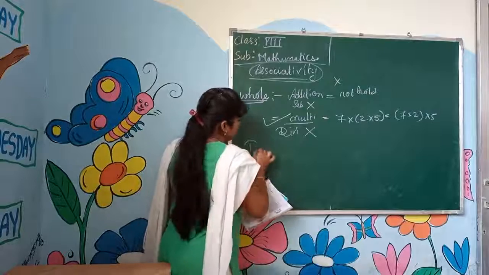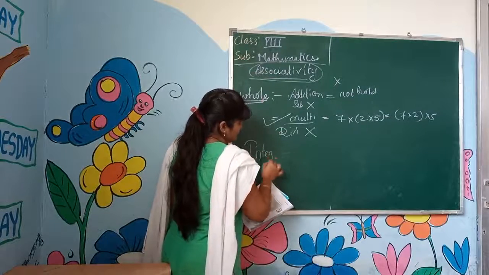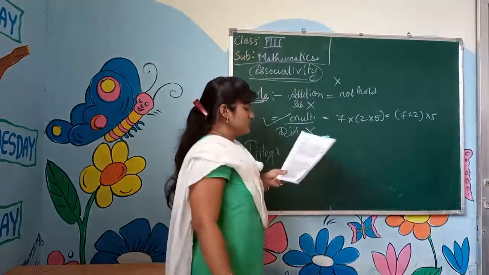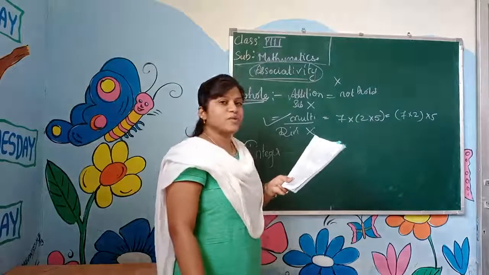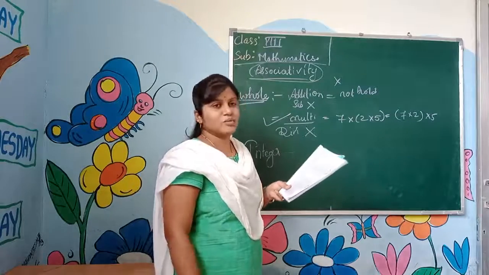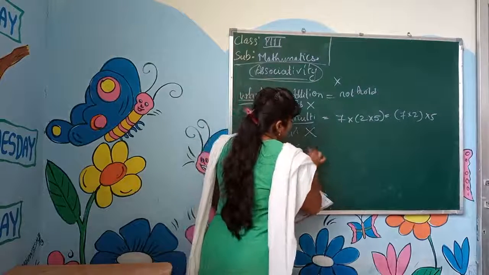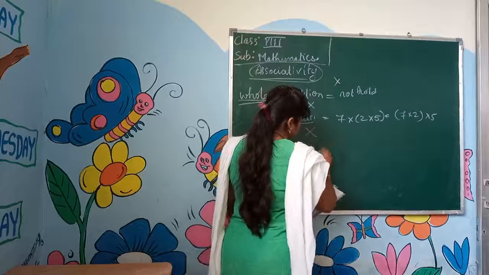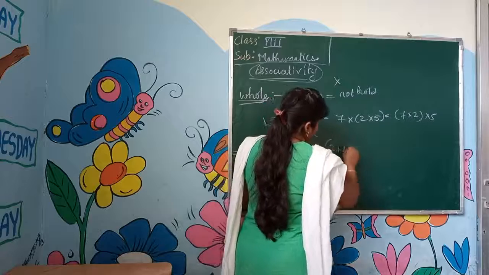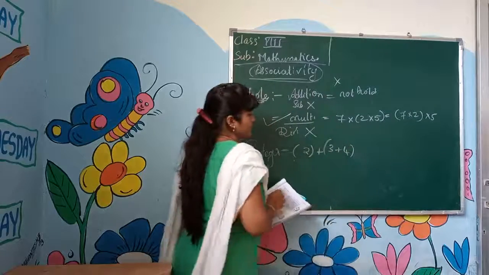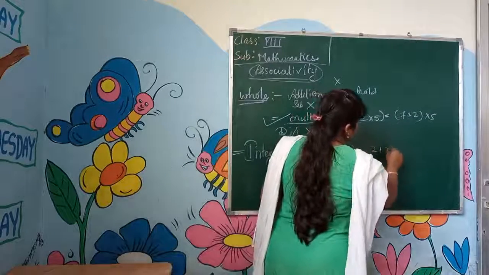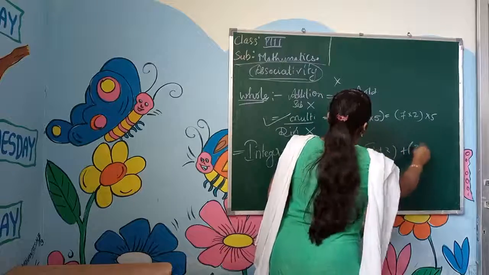Now, integers. In integers, the associative property holds for addition and multiplication. For example, 2 plus 3 plus 4, grouping it as 2 plus 3 plus 2 plus 4.